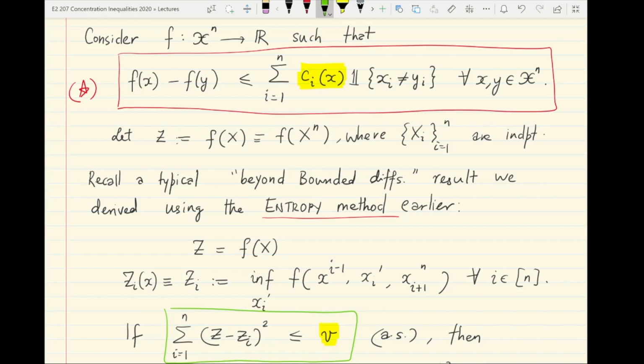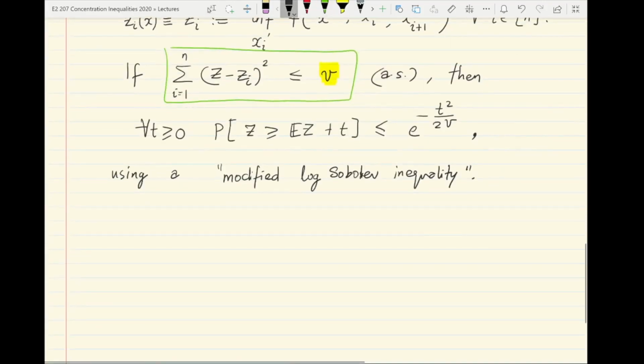So by analogy you can just sum over all n coordinates of the squares of the differences to get summation ci square x as a proxy for v.